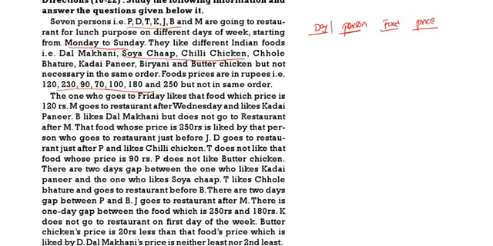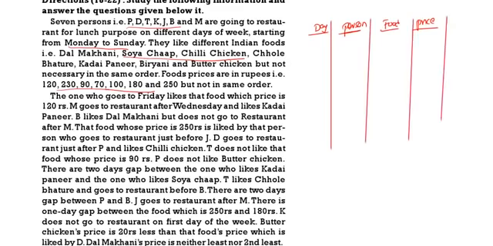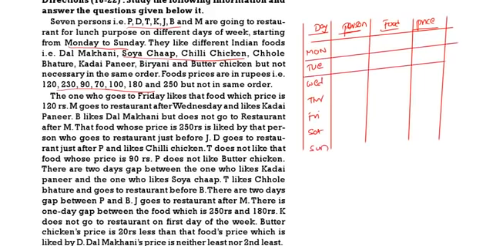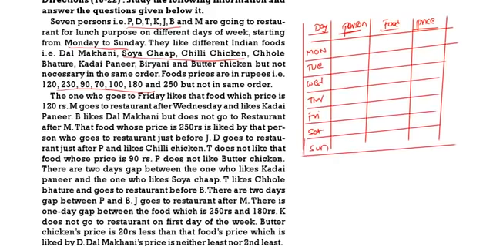First one is the day, next one is the person, next one is food, next one is price. So below the days, you write down the days from Monday to Sunday. Since the days are given from Monday to Sunday: Monday, Tuesday, Wednesday, Thursday, Friday, Saturday, then Sunday. Now start the puzzle.